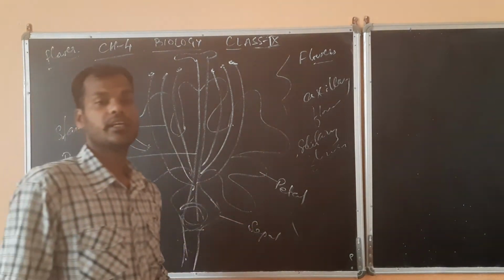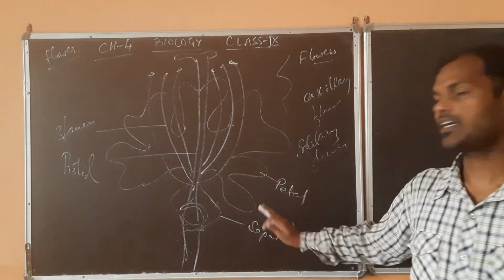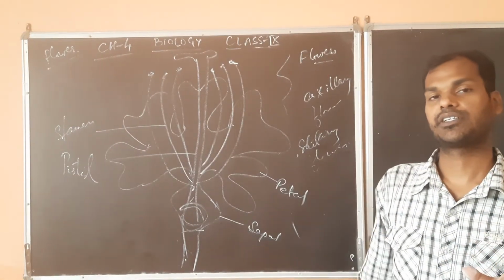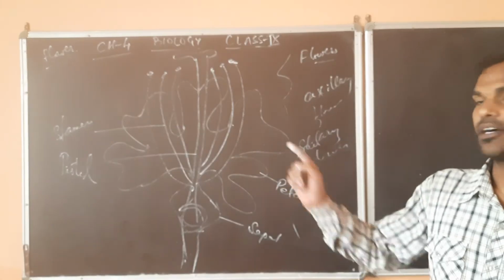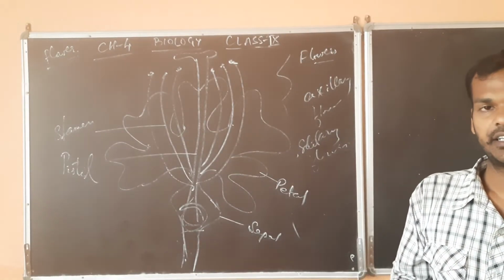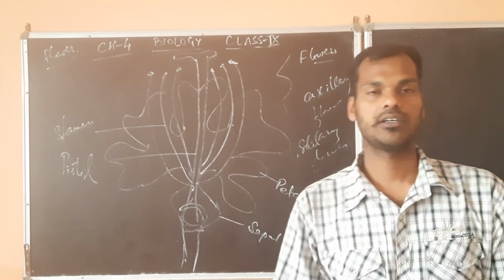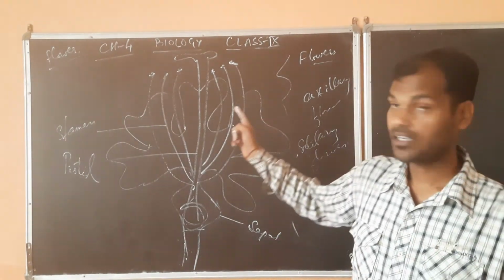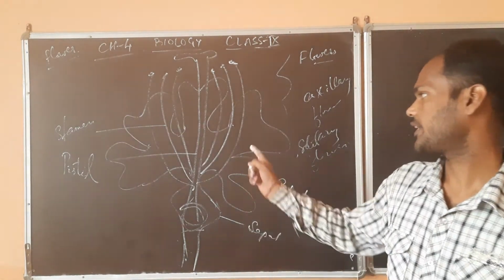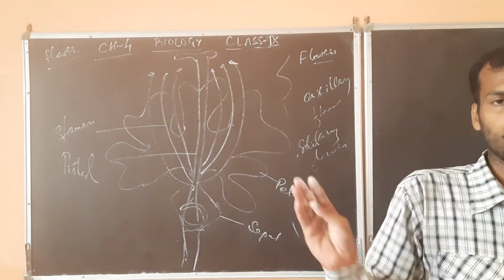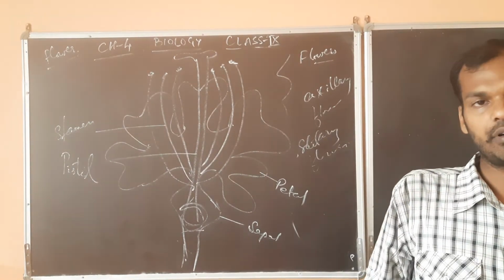They are only responsible for supporting and other functions, but they have no other role in fertilization. So for fertilization only stamen and pistil are there, and only after fertilization they become fruit and seeds. That's why they are called essential whorls, and these two are the non-essential whorls of the flower. Okay, and this is the structure of a typical bisexual flower. Hibiscus also you can see; in your own hibiscus it looks just like this. There will be stamens also, there will be pistil also.